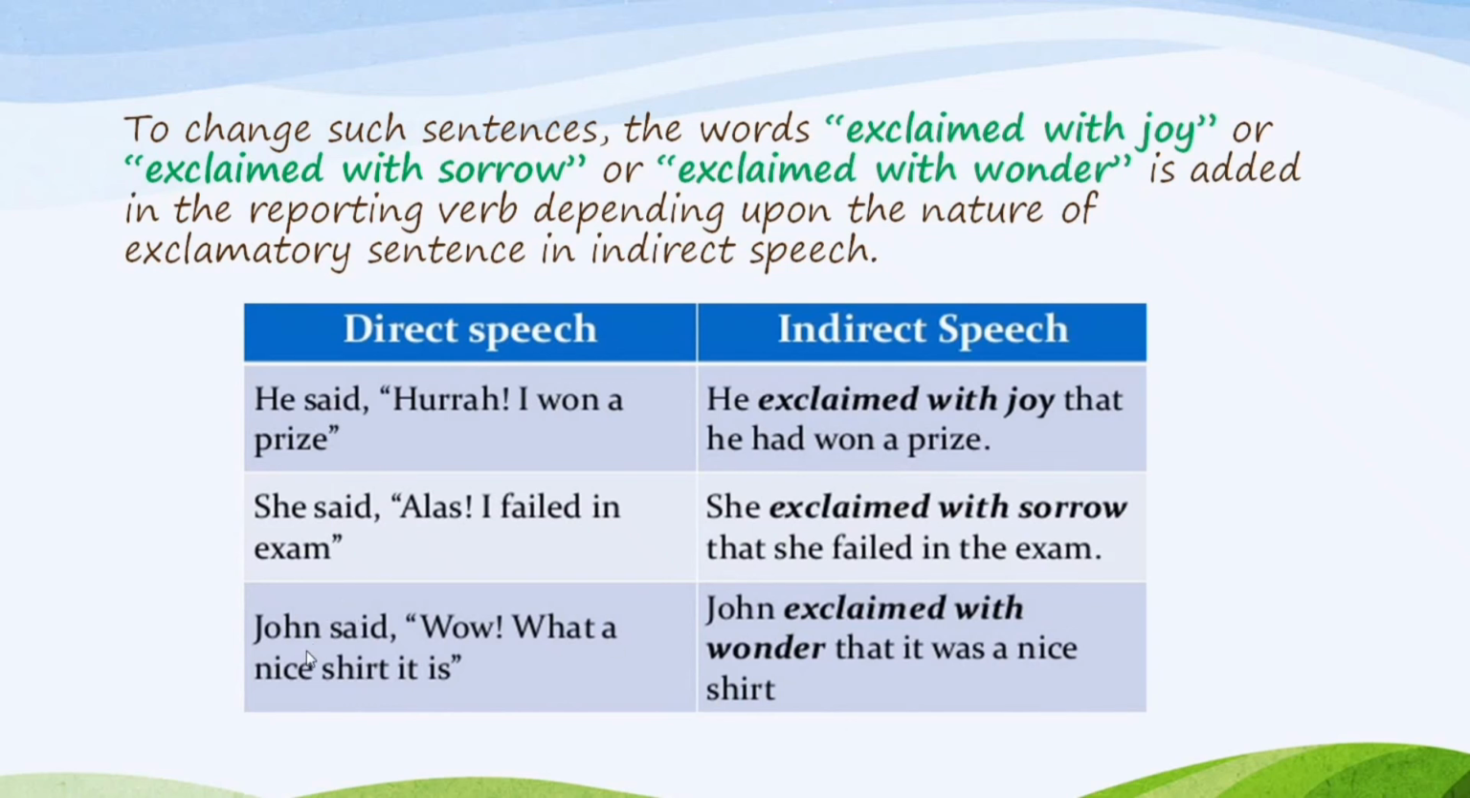Third example is, John said, wow, what a nice t-shirt it is. Now this sentence is showing us a state of wonder, that what a nice t-shirt it is. So in indirect speech it would become, John exclaimed with wonder that what a nice t-shirt it is. Now the word wow is replaced by exclaimed with wonder. So this was how we change exclamatory sentences into indirect speech.